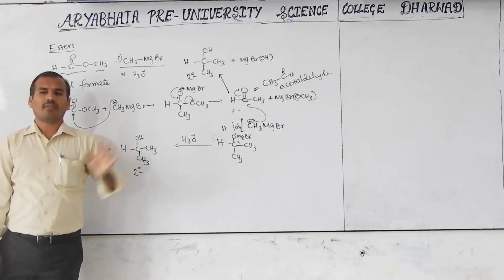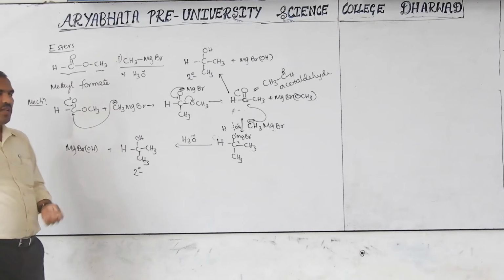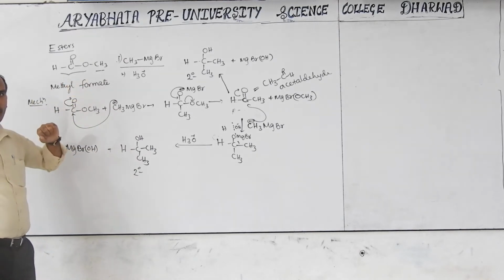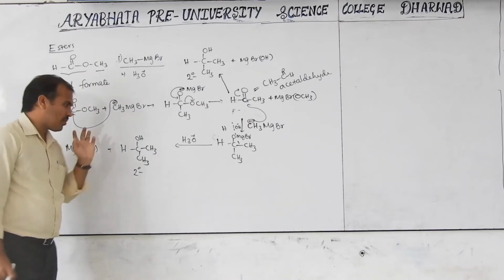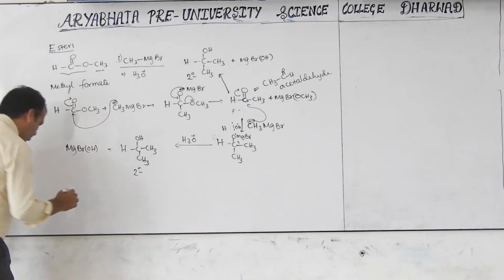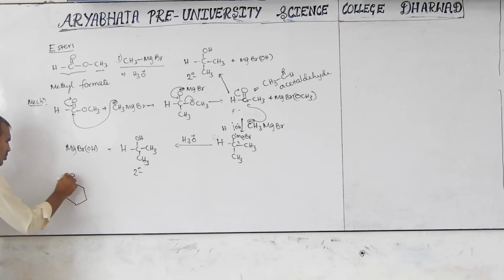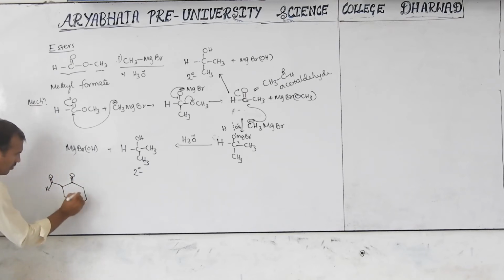This is somewhat higher evolution. But in any other case, esters give the tertiary alcohol. But some esters with a hydrogen group will give a secondary alcohol also. Now this type of compound may be given, with a double bond group. Like this may be given.